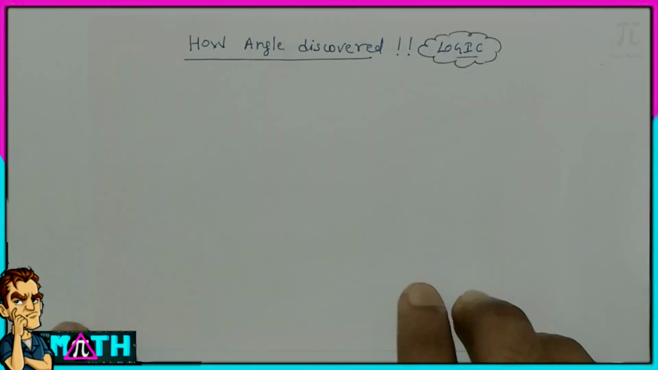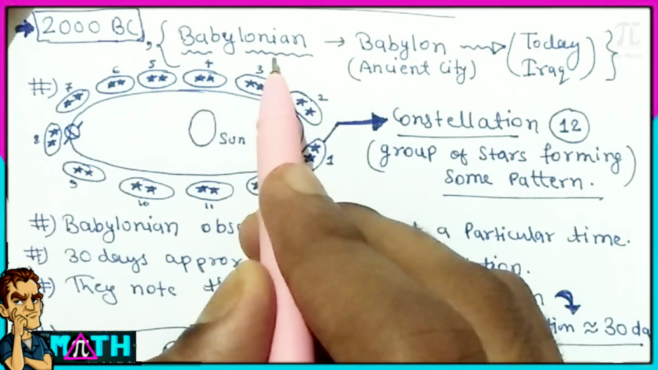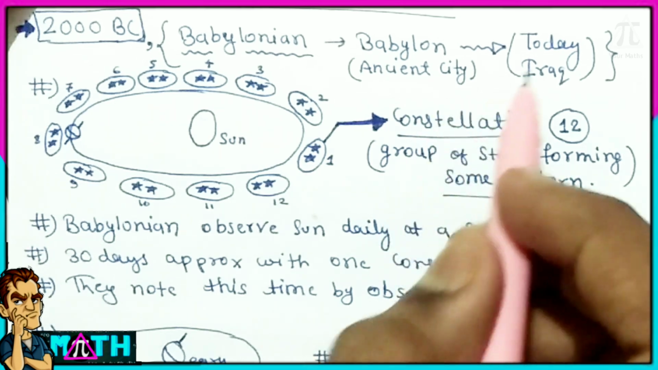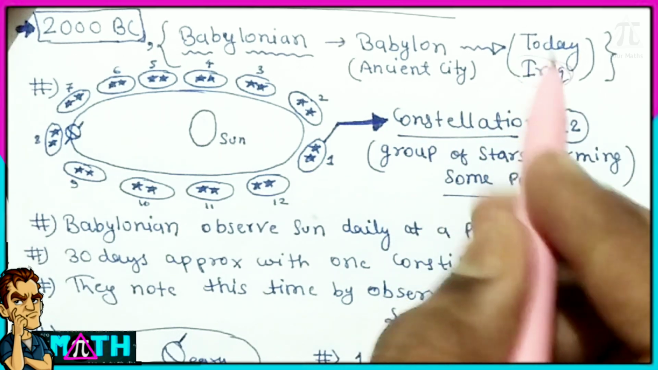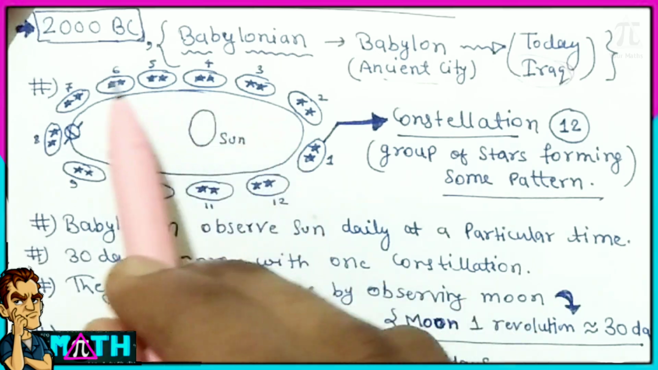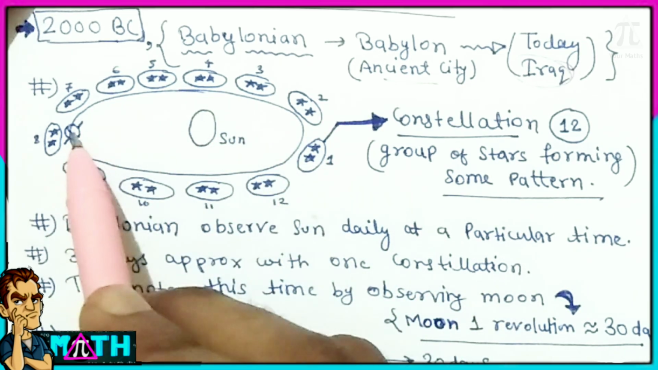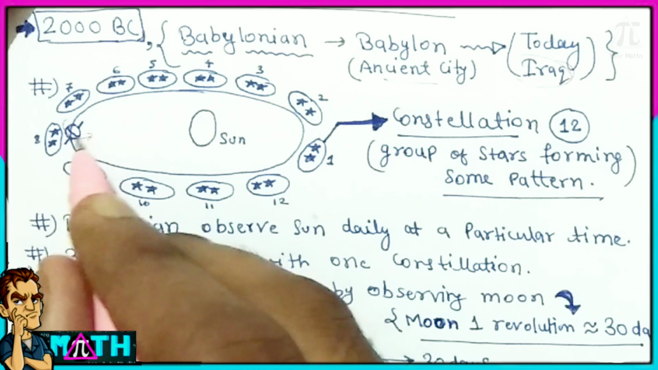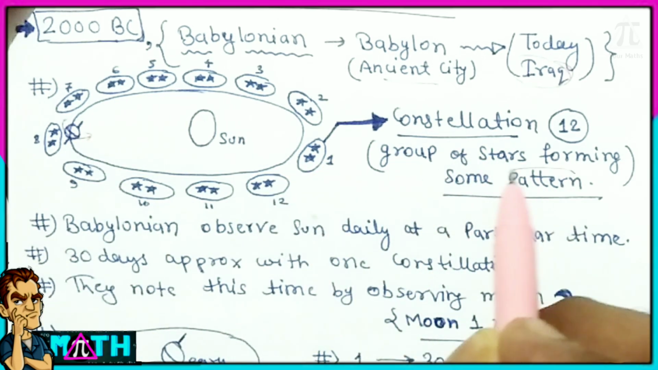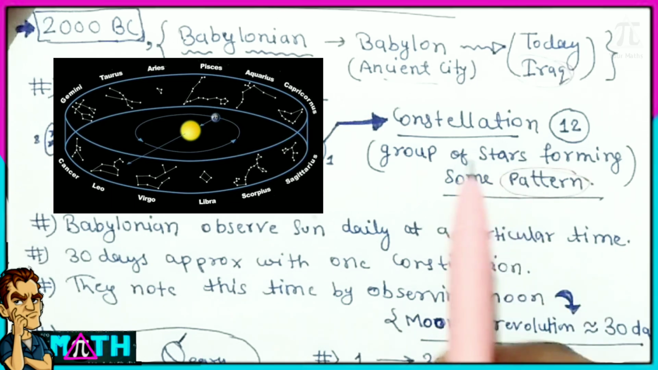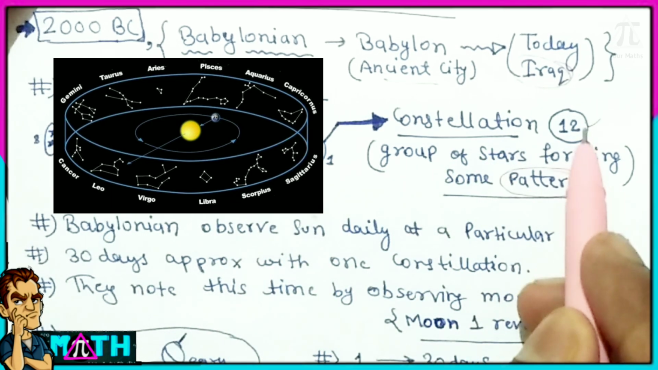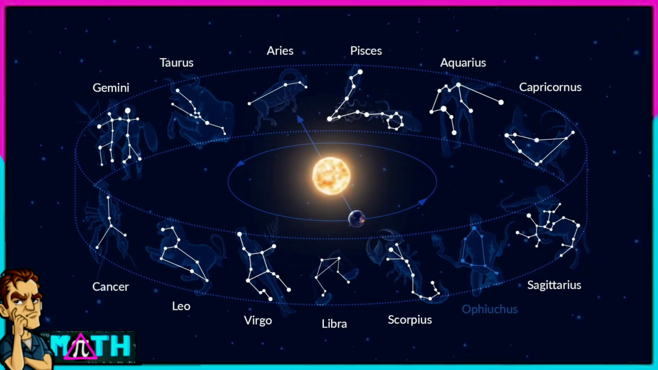So let's go. Around 2000 BC, the Babylonians, the people of Babylon city, which today is present in Iraq, an ancient city. Now let's see the picture. Here is the sun, and there are many constellations, and there is Earth which is revolving like this. Constellations are groups of stars forming some pattern, and like that the Babylonians found 12 such constellations, as you can see here.